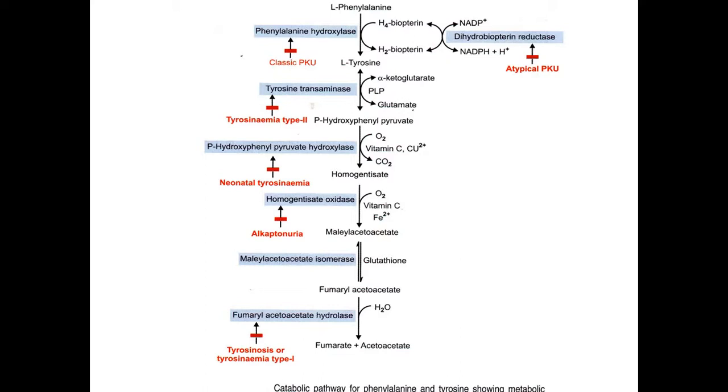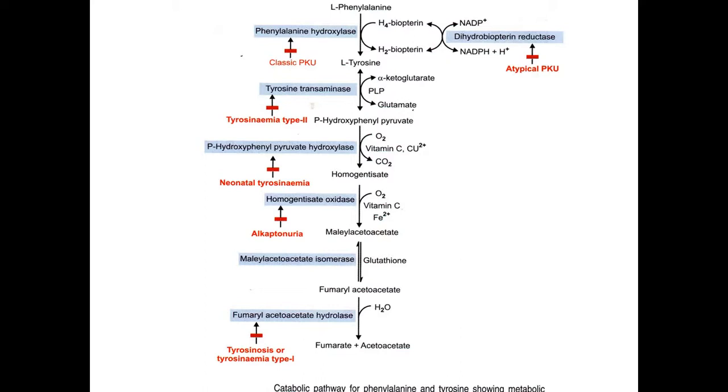Now this para-hydroxyphenyl pyruvate is converted to homogentisate by the enzyme para-hydroxyphenyl pyruvate hydroxylase. Suppose this enzyme is absent, what will happen? The formation of homogentisic acid will not take place, and para-hydroxyphenyl pyruvate is accumulated.